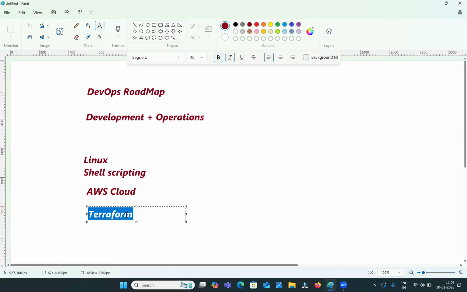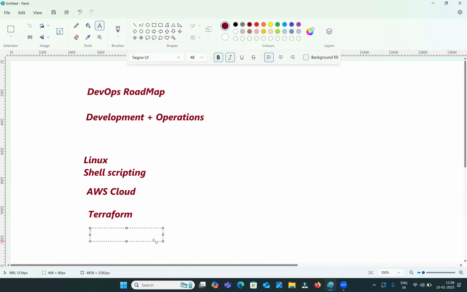You can create the infrastructure in Azure. You can create the infrastructure in GCP also. So Terraform is one more important mandatory tool to become a DevOps engineer. What will we do with Terraform? By using Terraform, we will create the infrastructures in the cloud environment. Okay, what next do we need?